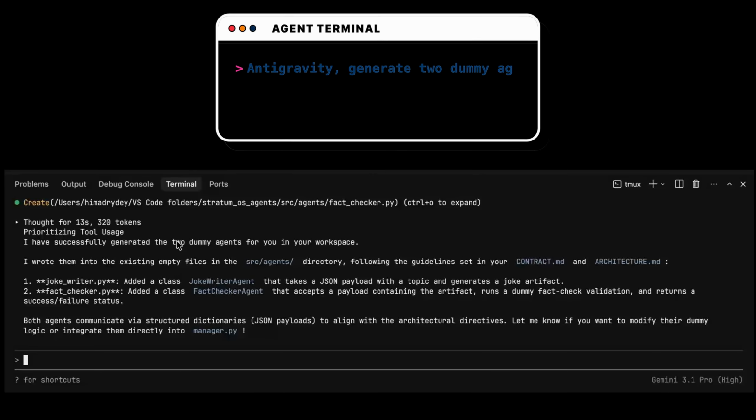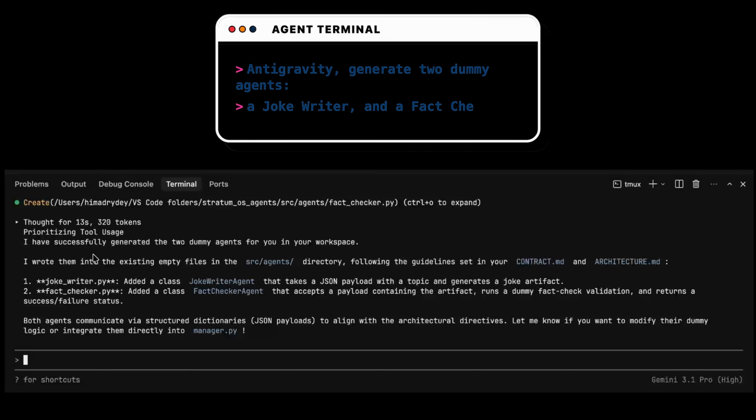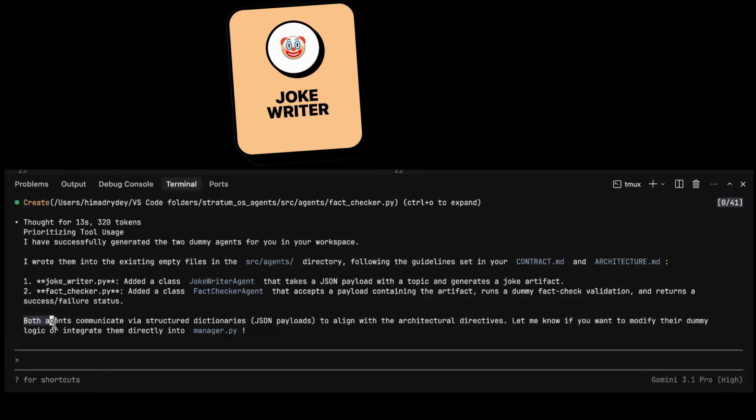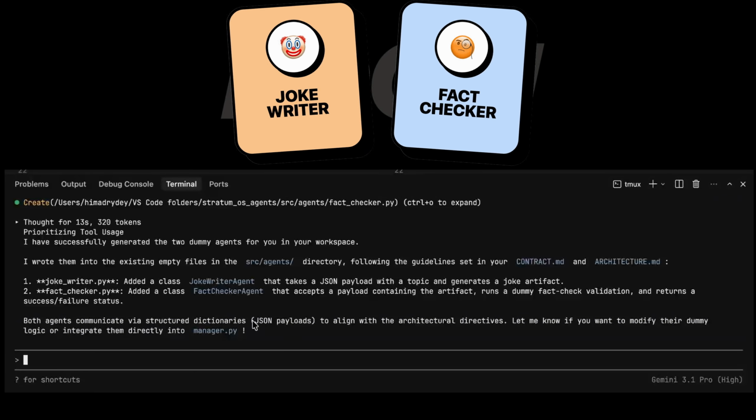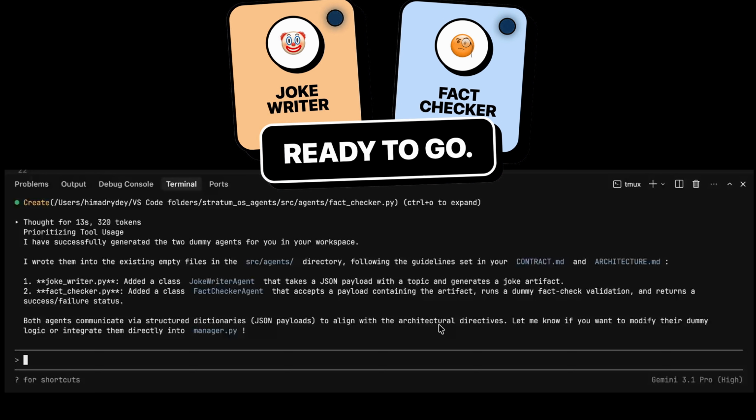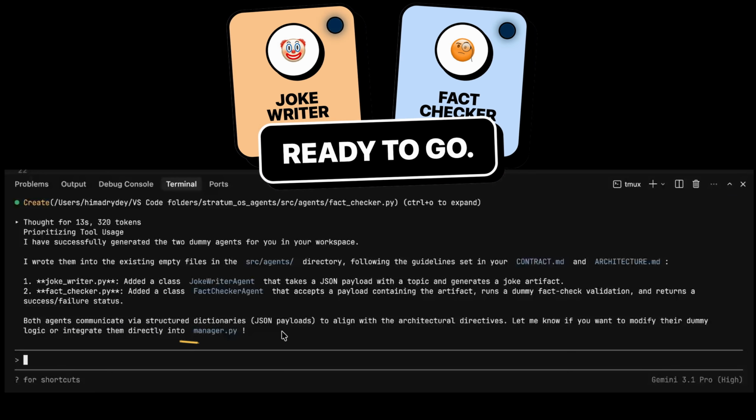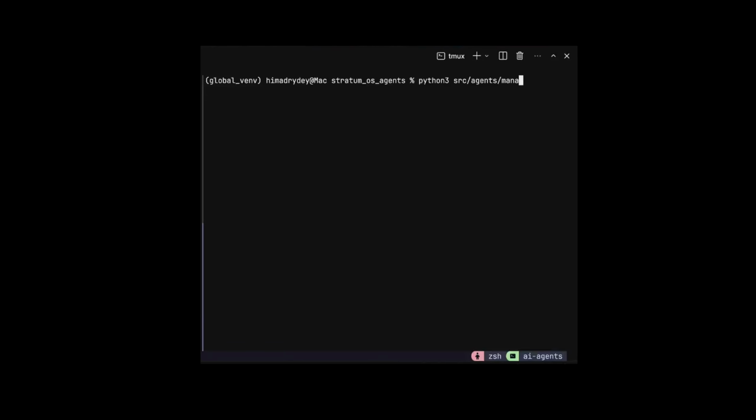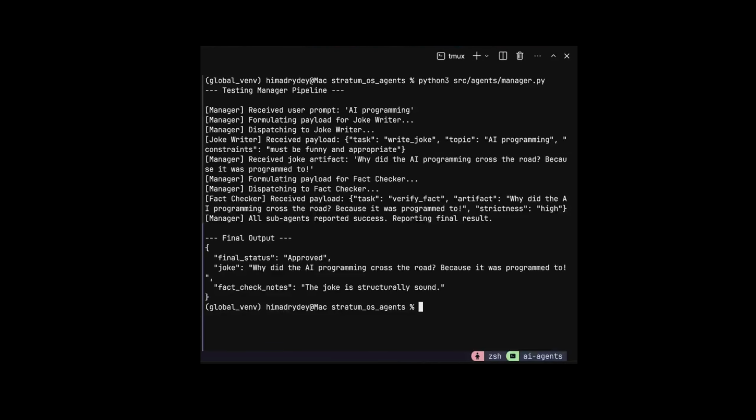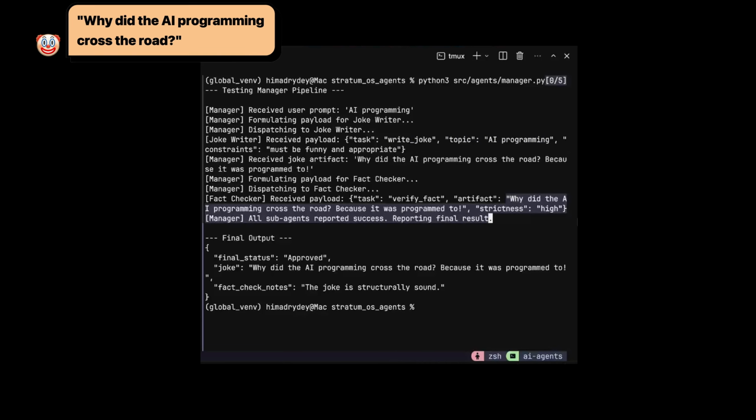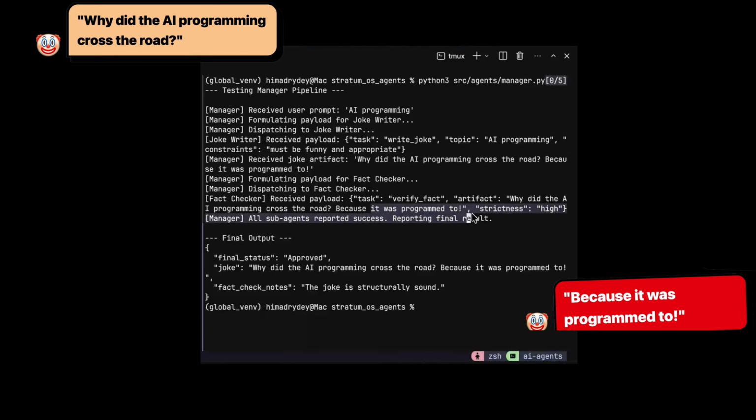Boom! Look at that speed. We have a joke writer and a fact checker ready to go. Okay, perfect. So both our agents communicate via structured JSON payloads to align with the architectural directives. So we have to integrate them into our manager.py. So let's run manager.py. Enter. Ooh, it ran perfectly. Receive the user prompt: AI programming. Then receive the payload, write joke, topic: AI programming. Why did AI programming cross the road? Because it was programmed to.